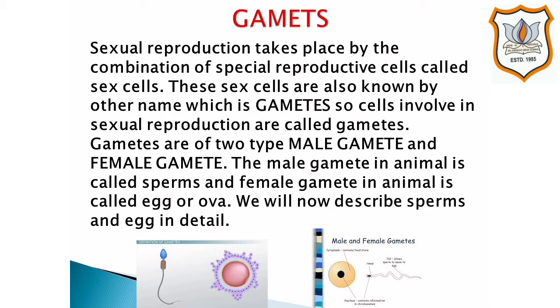Gametes are of two types, male gametes and female gametes. The male gamete in animals is called sperm and the female gamete in animals is called egg or ovum. We will now describe sperms and eggs or ovum in detail.